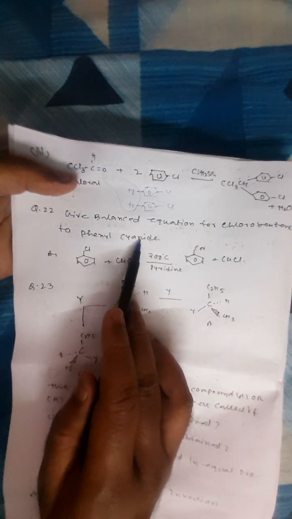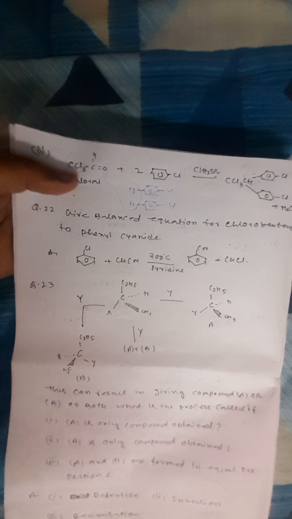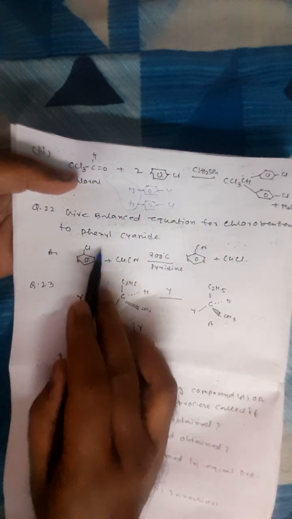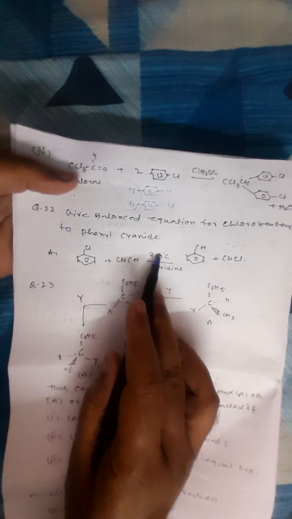Next is another reaction, give the balanced chemical equation for chlorobenzene to phenyl cyanide. So for phenyl cyanide, you have to give CuCN, 200 degrees, pyridine. So chlorobenzene is taken, then you are taking CuCN, 200 degrees, pyridine. So CN will come, side product will be CuCl.